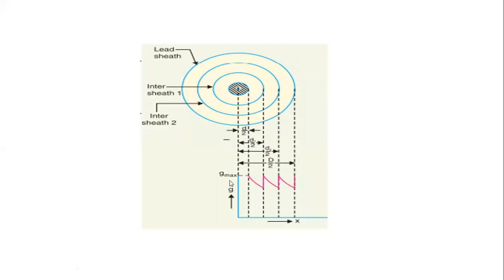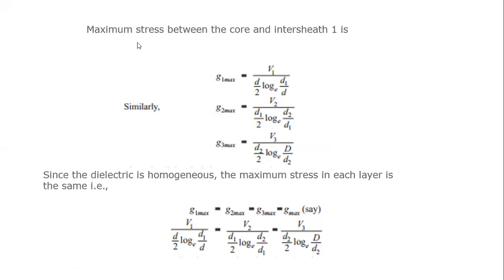This is the G max. We are having the 3 intersheaths, therefore we are having 3 G max, that is the maximum dielectric stress. What is the maximum stress between the core and intersheath 1? Therefore, G1 max is equal to V1 by (d by 2) log e (d1 by d).